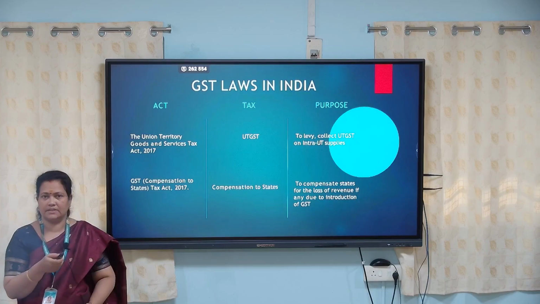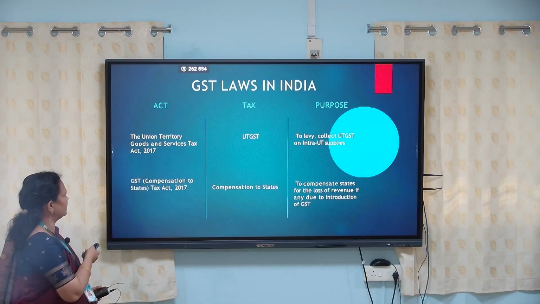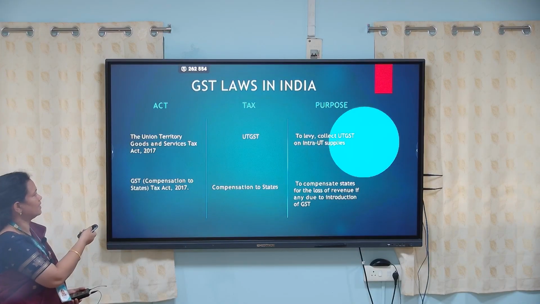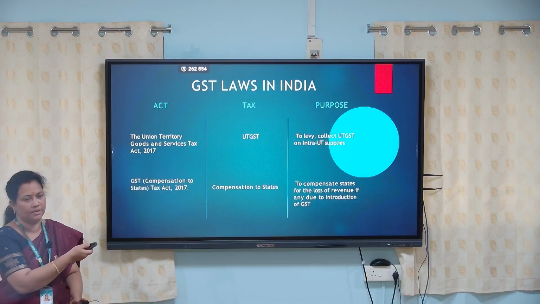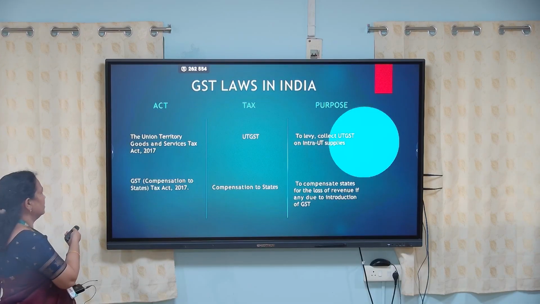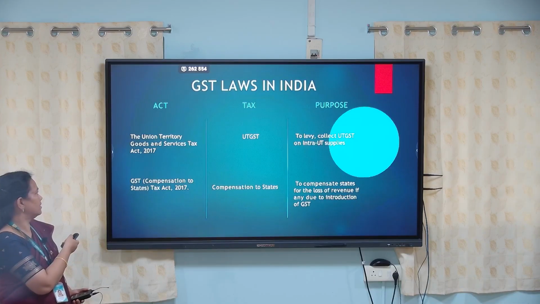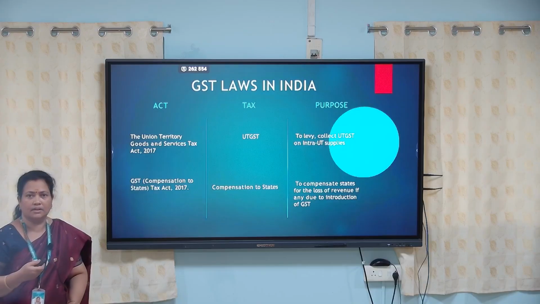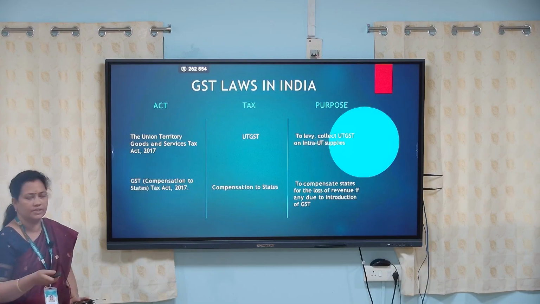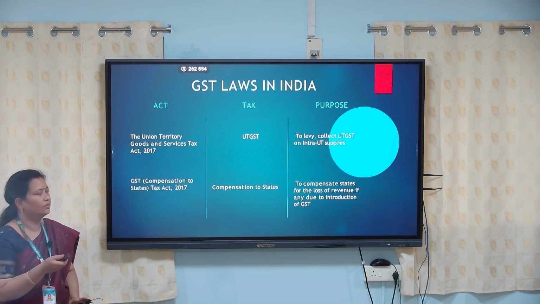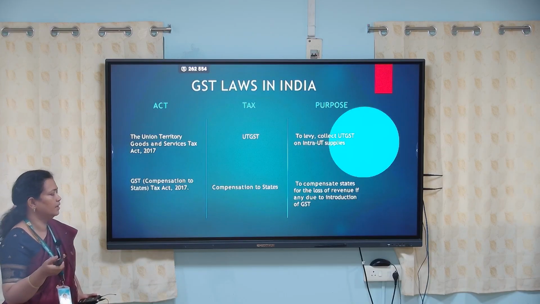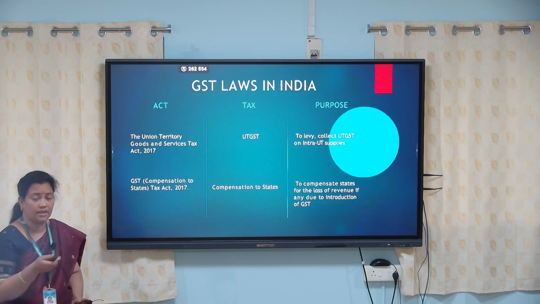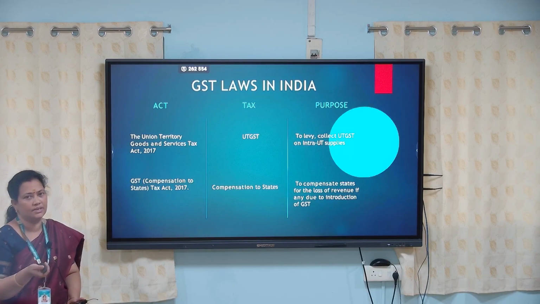And the next one is the GST laws that are prevailing in India. The act that is passed is given in the first column, second we have the tax, and third is the purpose for which this act was enacted. The first act is the Union Territory Goods and Services Tax Act 2017. The tax included in this is UTGST, and the objective of this act is to levy and collect UTGST on intra-state supplies, that is, on intra-Union Territory supplies.